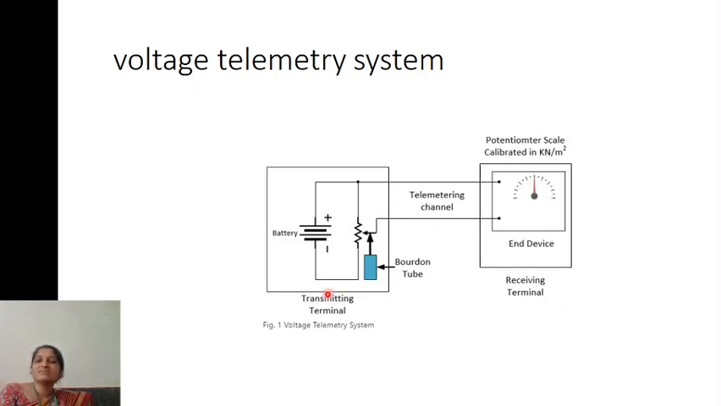So in the transmitting terminal, whenever you want to transmit the voltage, if there is a change in pressure, the Bourdon tube detects it and will move the slide wire over the rheostat, so that the voltage changes in proportion. That voltage is indicated at the end device. That is about the voltage telemetry system.